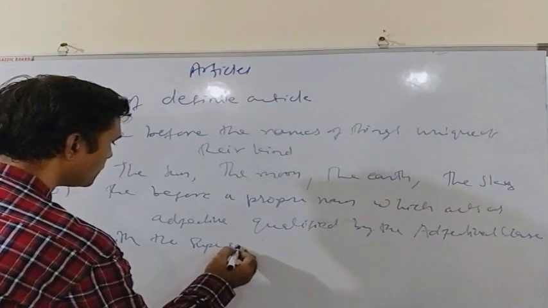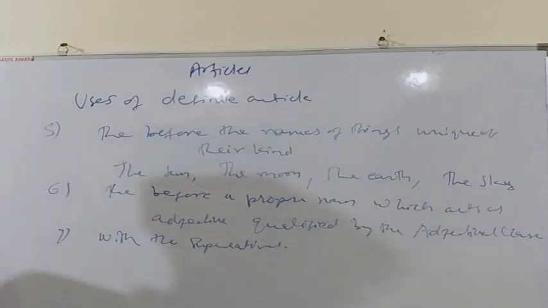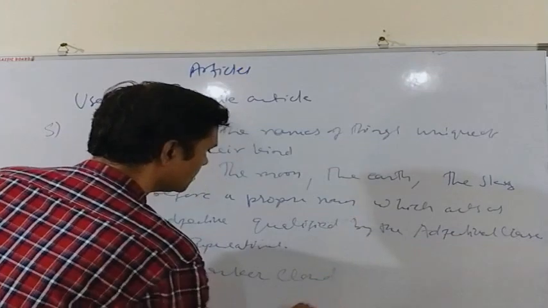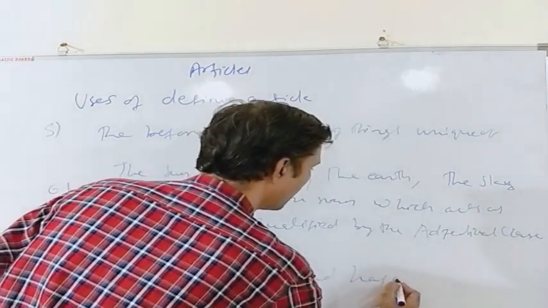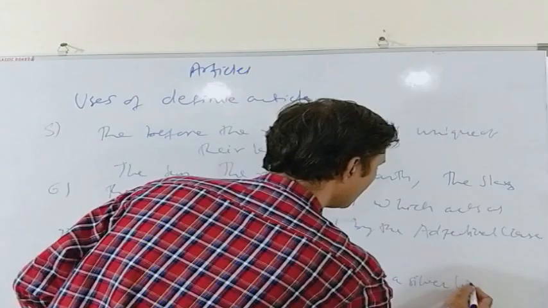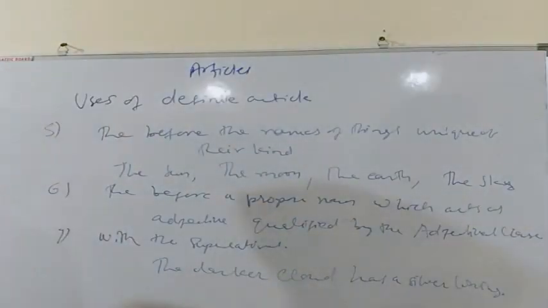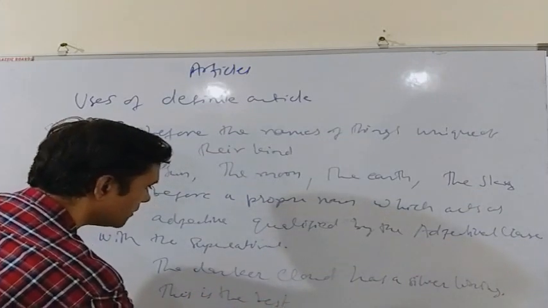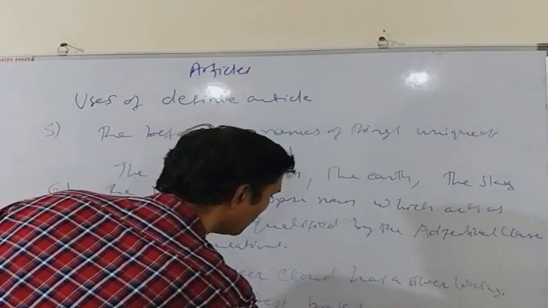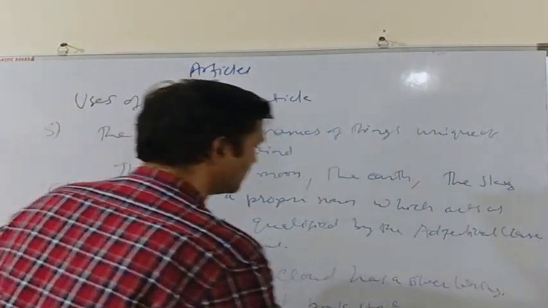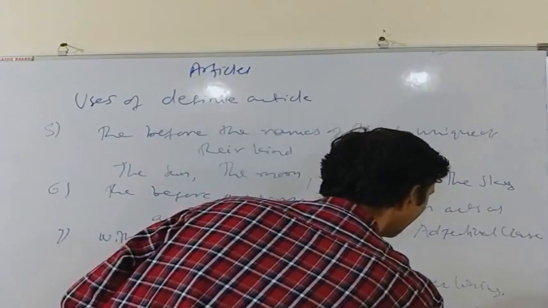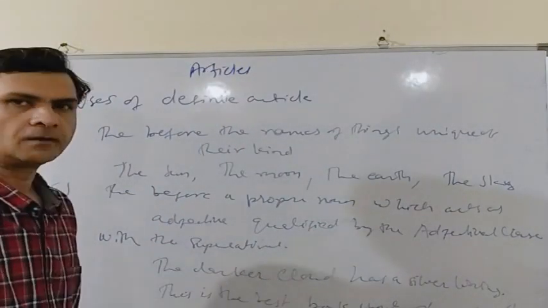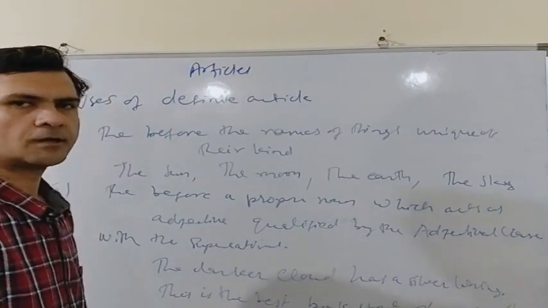The seventh use of "the" is with the superlatives. We use "the" before superlatives. As for example, the darker cloud has a silver lining. Or this is the best book about elementary chemistry. We can use "the" with superlatives, the best, the darker, the smallest, the largest, the strongest.